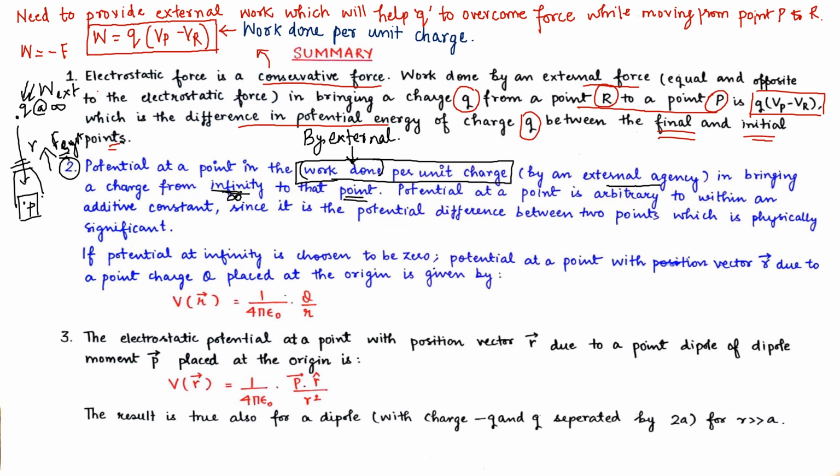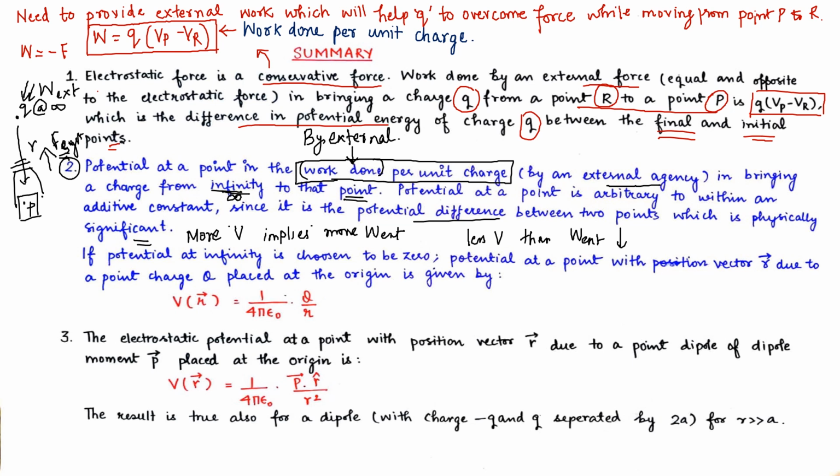It is the potential difference between the 2 points which is physically significant. Between these 2 points, what makes the amount of work drop and what makes the amount of work high is the potential. More the potential, more work is needed. More V implies more external work, and in case V is less, then W external will also be less.